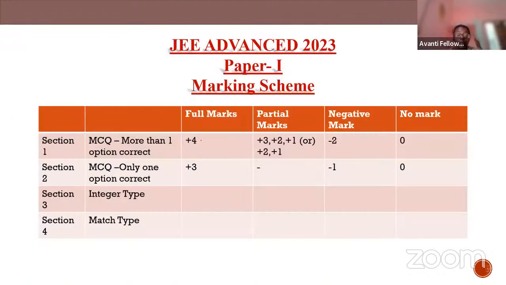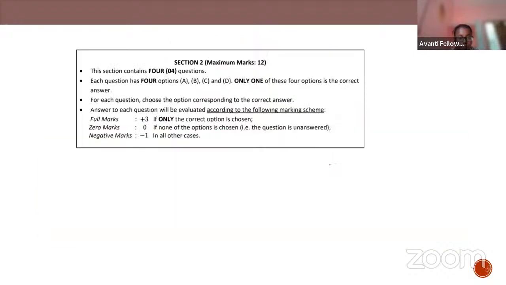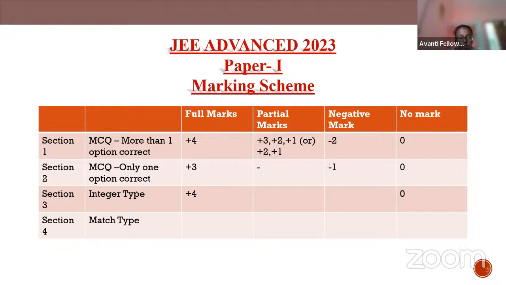Now, moving to the second part, this one we all know. If one option is right, you'll be awarded plus 3 marks and minus 1 for the negative marking. If the option is wrong, then you'll be getting a negative mark. Now moving to the third, the integer type question.